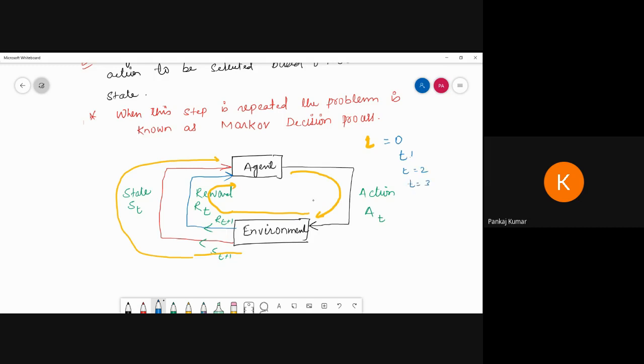These are the times in different situations, leading to the next upcoming time. So this is the design of the Markov process, how the agent will work.